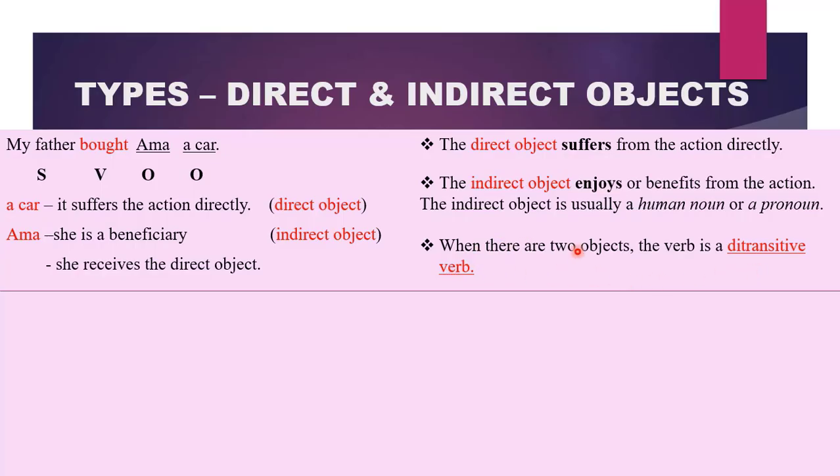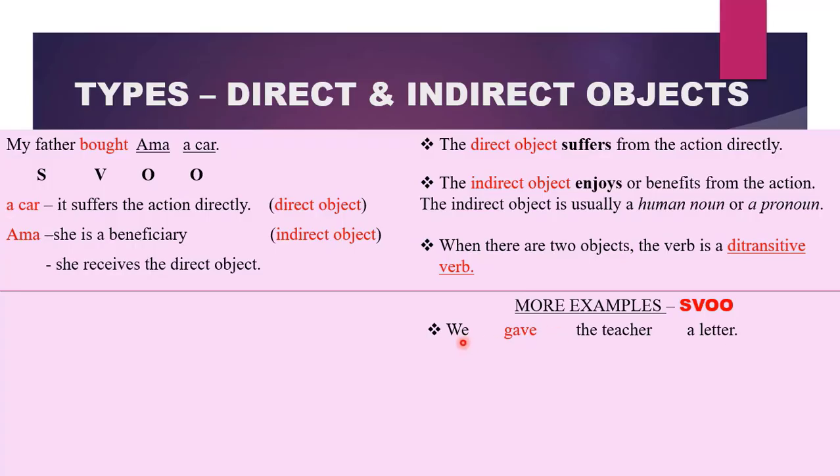So when there are two objects, the verb in the sentence is a ditransitive verb because it has taken two objects. Whenever we have two objects, one of them will be direct and one of them will be an indirect object. Therefore, our sentence pattern is going to be SVOO. Let us have these examples. We gave the teacher a letter.